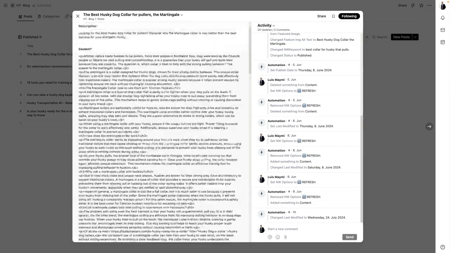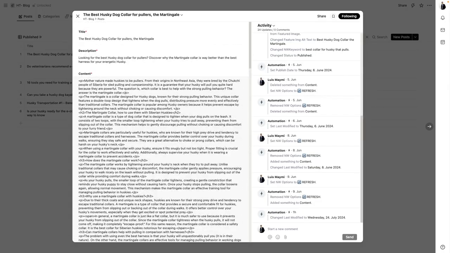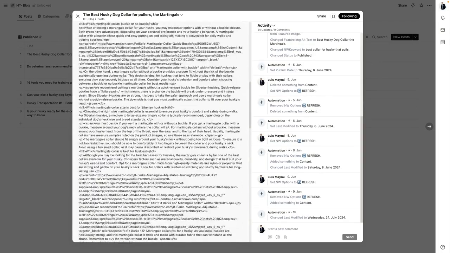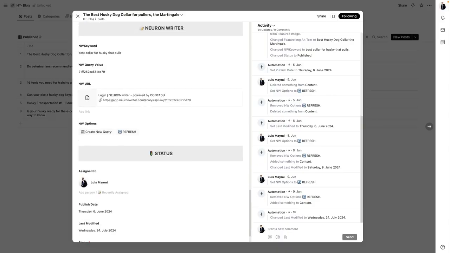And that's a downside. But the way I set this up is using another external API, which is called Neuron Writer. If I go way down here, I got this here, and Neuron Writer is basically an app that allows you to create good content for the search engines that ranks. So let me show you how it looks just as a reference.